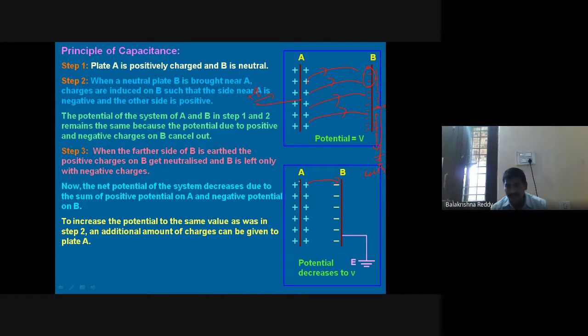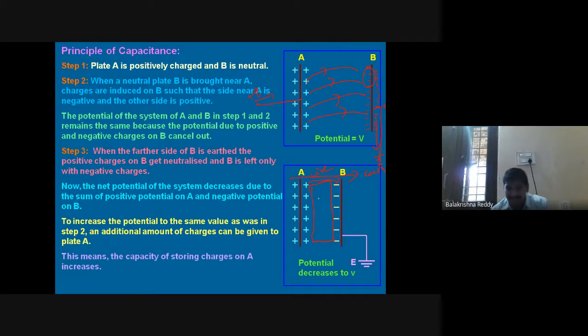If these two plates are not there and a direct connection is there like this, then it is direct conduction, like a wire. But since there is a gap, the vacuum, let us say we are taking here, the vacuum creates some potential difference between them. Instead of vacuum, you can use another material also. We will discuss that in coming classes.